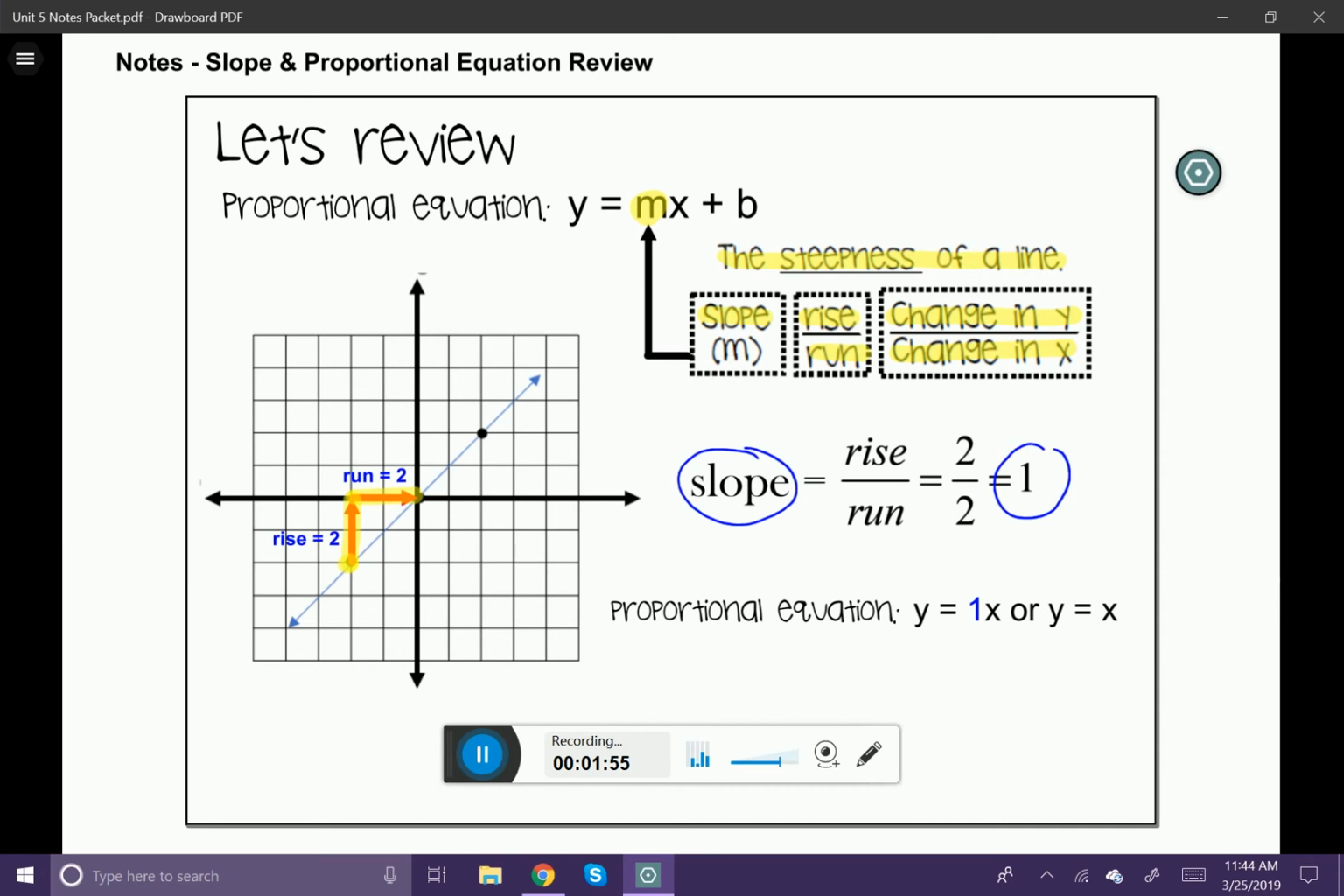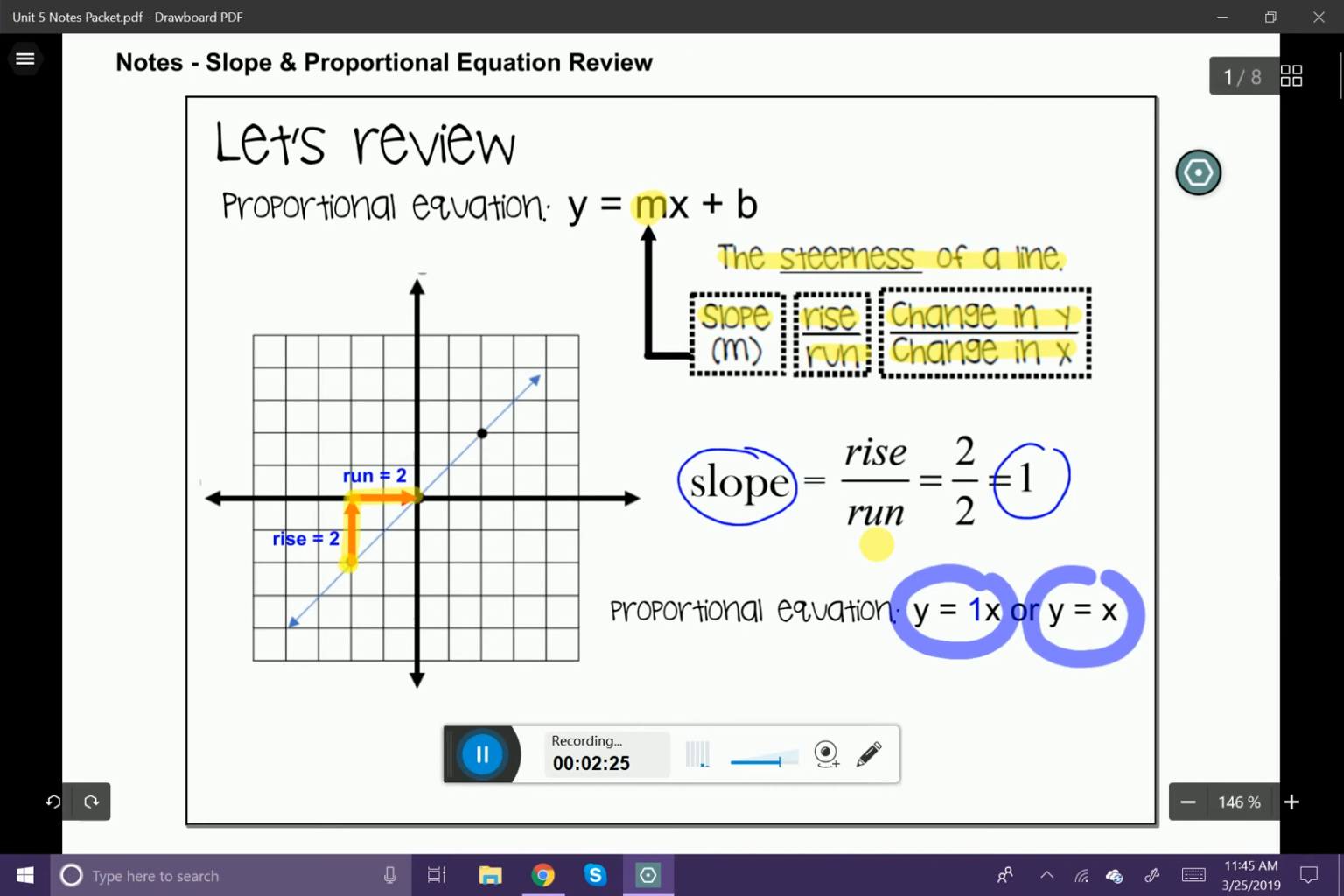Now to bring it back to this idea of a proportional equation, we can say that y is equal to 1 times x, as you see right here. Now, we actually don't need to represent that 1 there. So we can actually just write it as y is equal to x, and it means the same thing. So what we're going to be doing today is constructing these proportional equations. Now, you might ask yourself, well, what about the b? What do we need to know about this b back in the formula? Well, that's going to be what we talk about in the next section. It's the y-intercept of the line, but you don't need to know that at this moment.